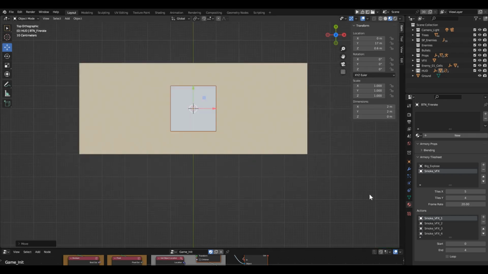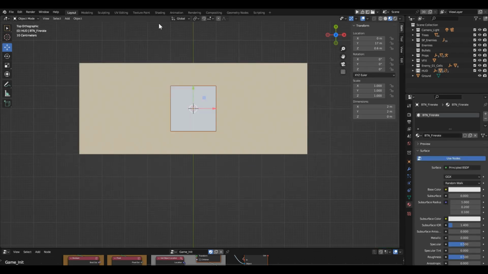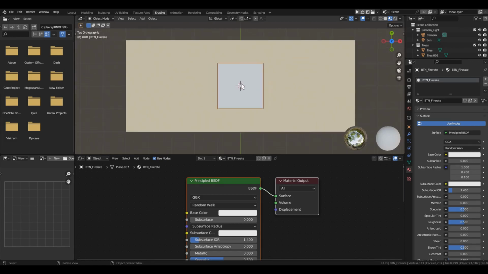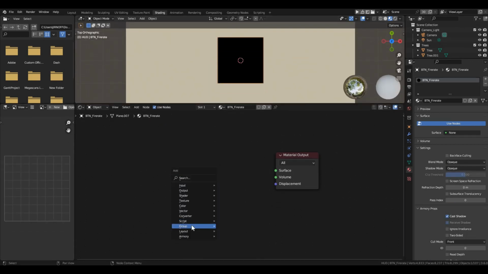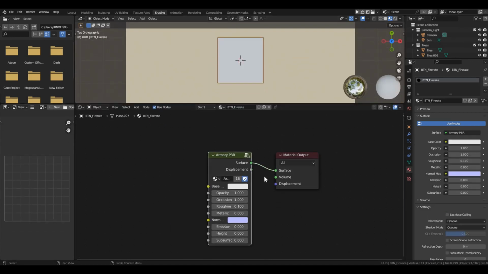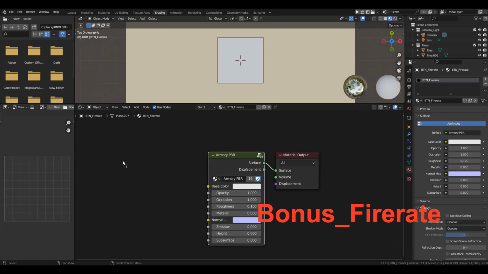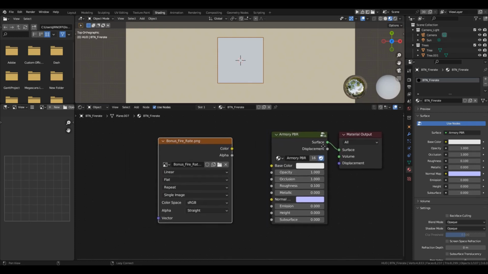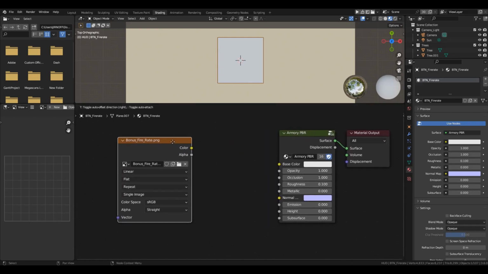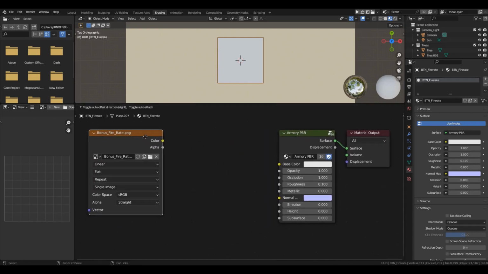Let's immediately create a material with the same name and switch to the shader editor. Change the shader to Armory PBR. From the Textures folder, add a file named Bonus Fire Rate. The files for download are always available via the link in the description.